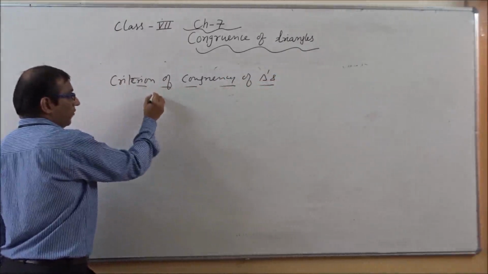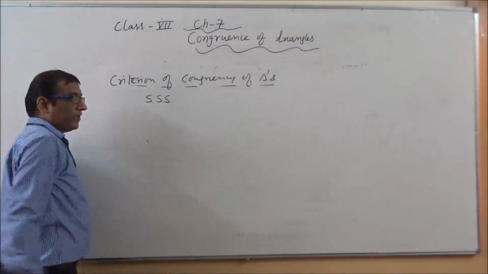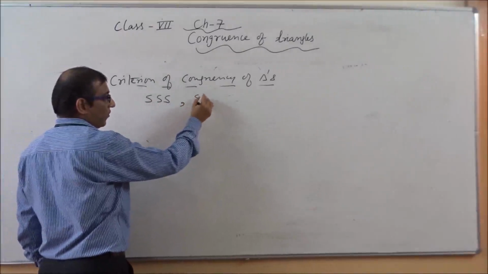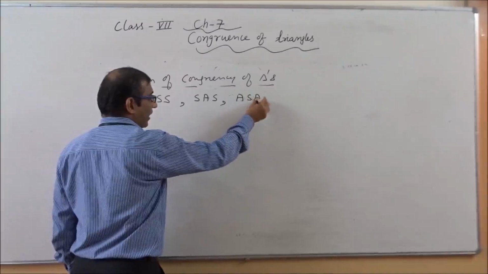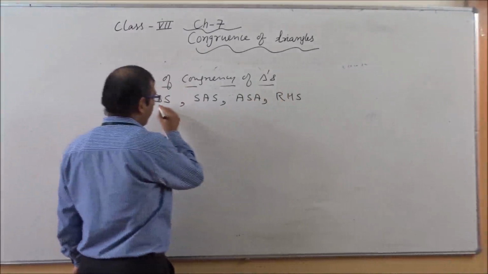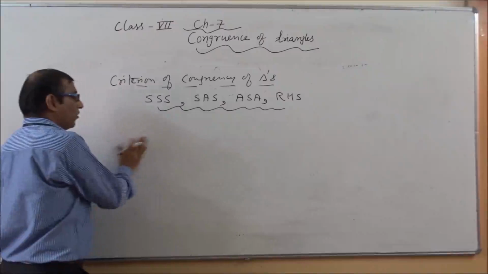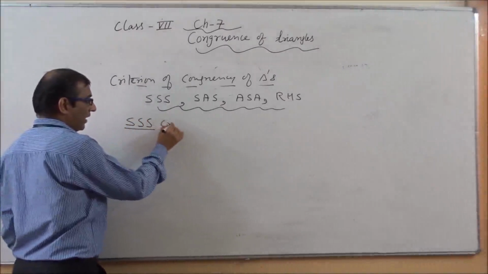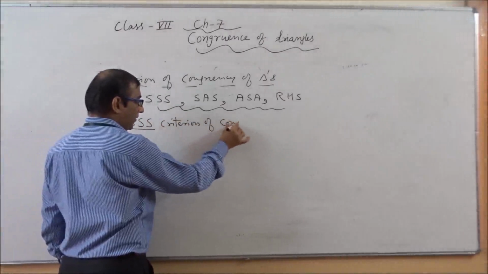The first one is side, side, side. Second one is side, angle, side. Third one is angle, side, angle. And the fourth one is RHS. So one by one I will tell each type of criterion to all of you. First I am continuing with the triple S criterion of congruency.